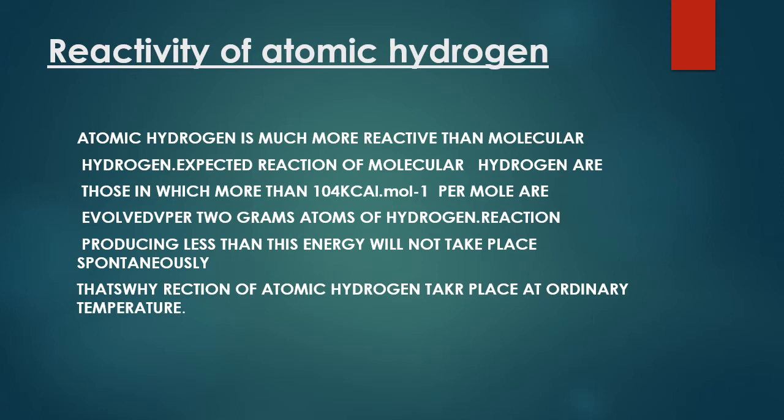What does it mean? It means that when molecular hydrogen is reacted with any other element, first the bond between the hydrogen molecule has to be broken. For this, 104 kilocalories per mole of energy is required. So that's why molecular hydrogen reacts slowly compared to atomic hydrogen.